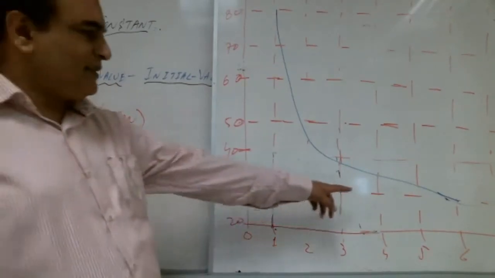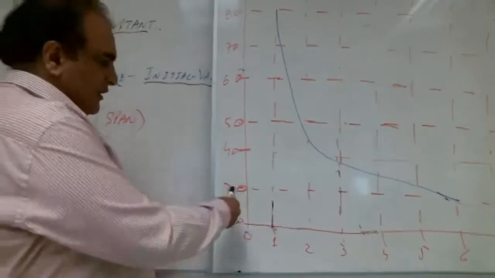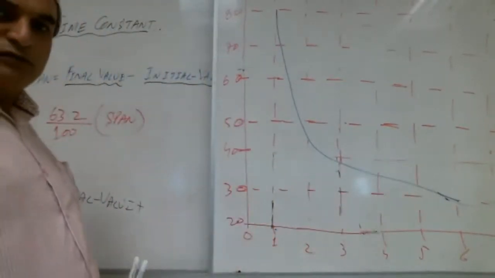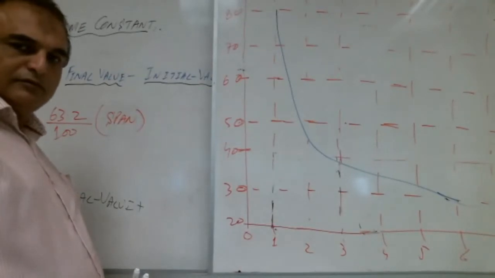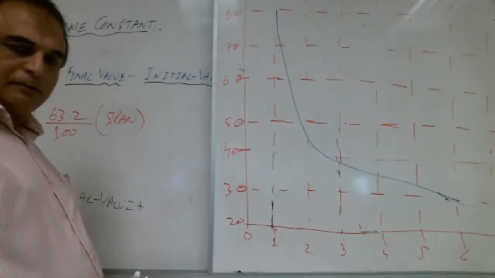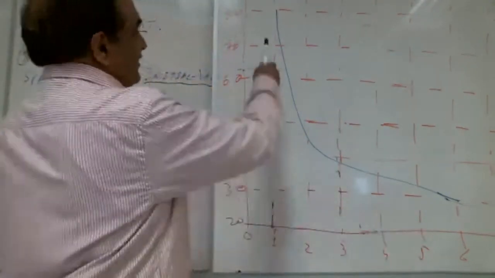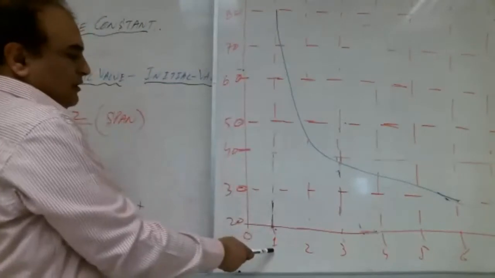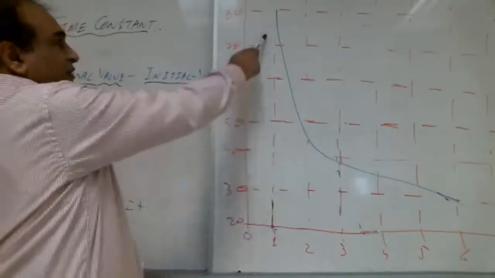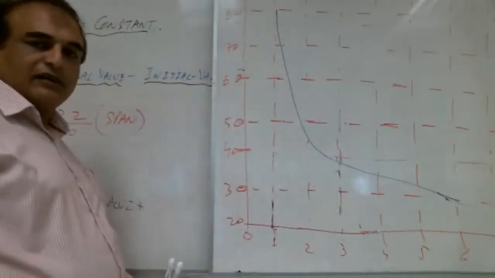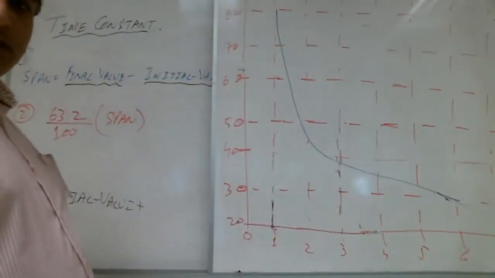Why is 30 not the initial value? See, this is 30, so 30 is smaller. Why don't we say it is the initial value? Because it starts and decreases from 80, as time increases. So who is starting earlier? It is starting from here at 1 minute. So this is the initial value, and at 6 minutes it is the final value. Right, Shabab?